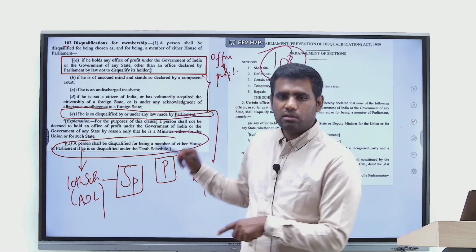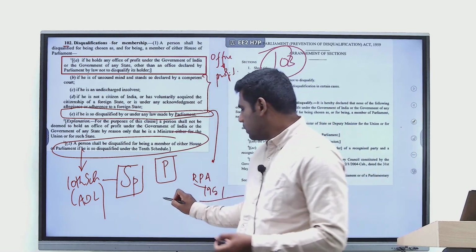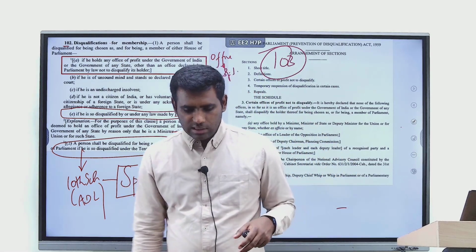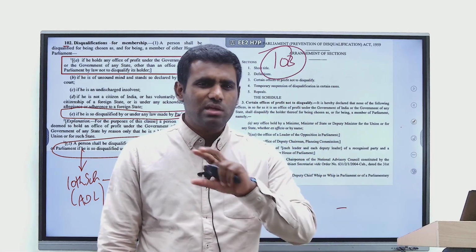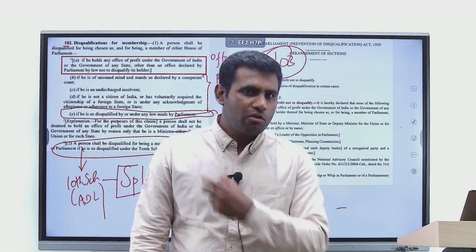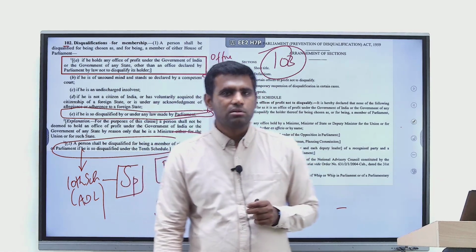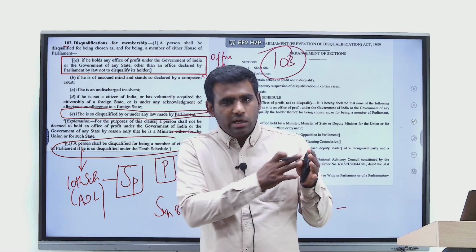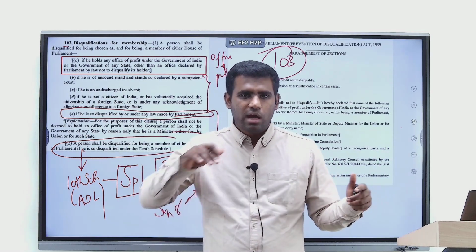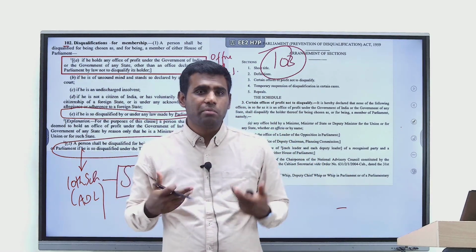Now coming to this condition here, if he is so disqualified under any law made by Parliament, I'll tell you what is the provision of RPA 1951. In section 8 of RPA 1951, it says that if you are convicted for serious offences, right, let's say I have committed a murder, as a result of which I have now been convicted by the court, I have been given, let's say, 12 years of imprisonment. So for this entire 12 years I am disqualified, I cannot contest elections, and even after this 12 years, for a further period of another 6 more years, I can be disqualified.